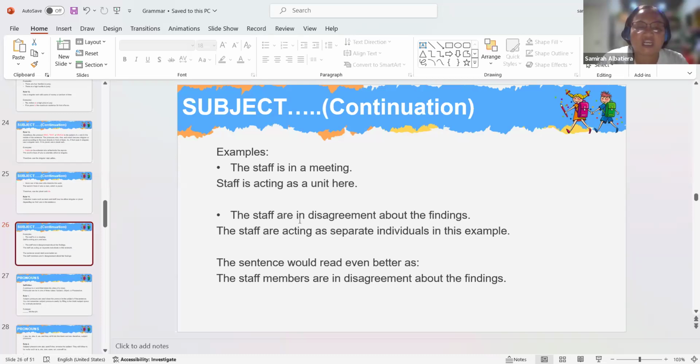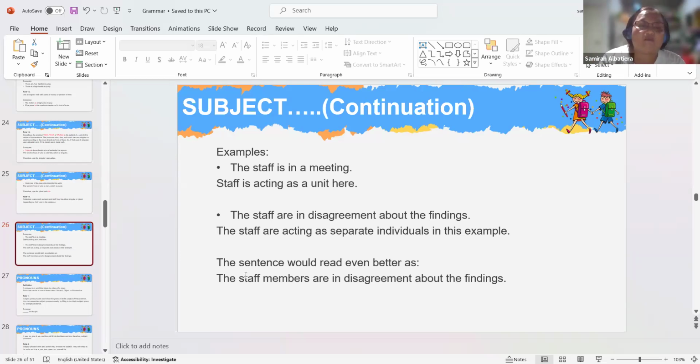So they are considered as separate individuals. The staff are acting as separate individuals in this example.